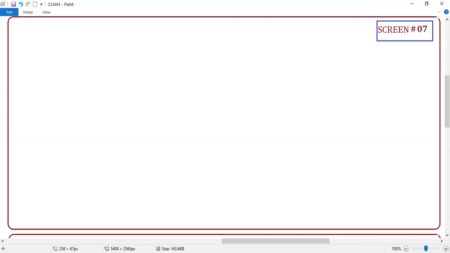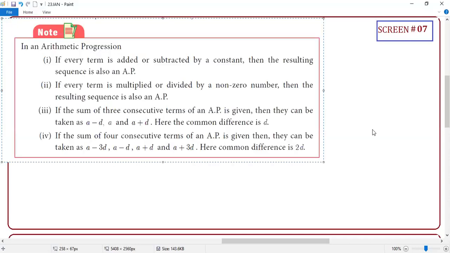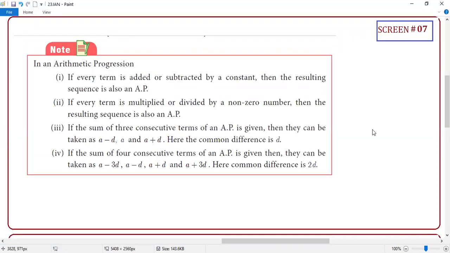And the third and fourth ones, what they are saying is that if the sum of 3 consecutive terms is given, means, guys, please, 3 terms means. Hello. Hello, sir.